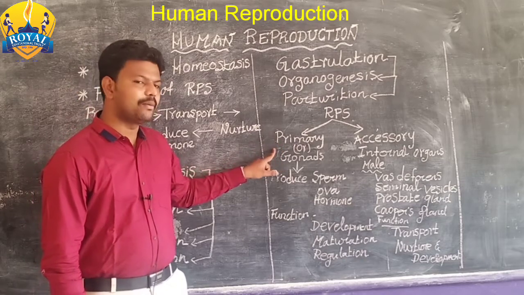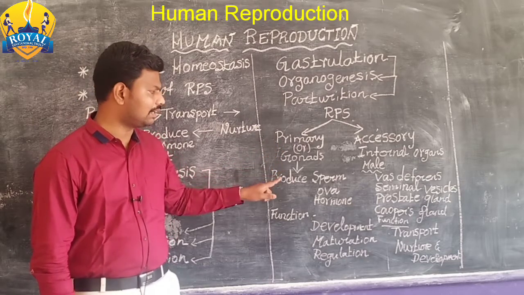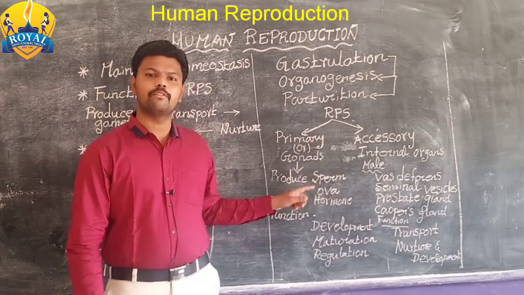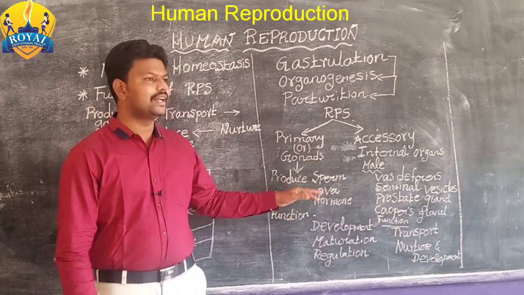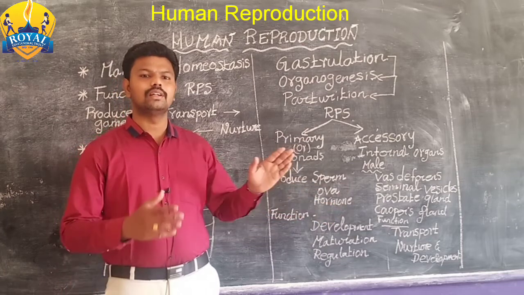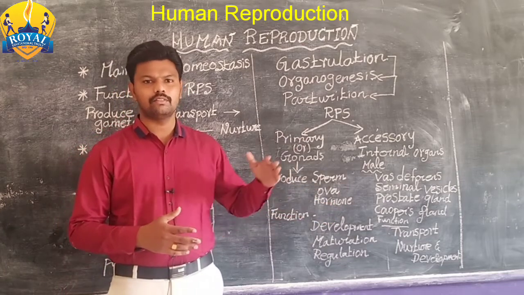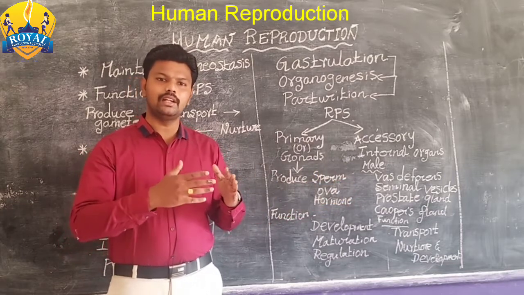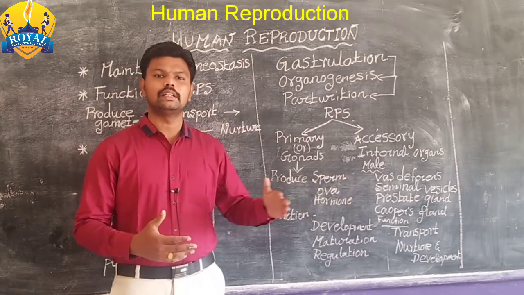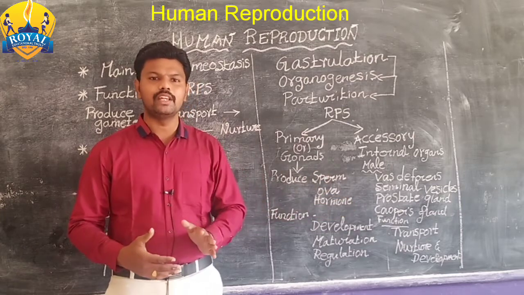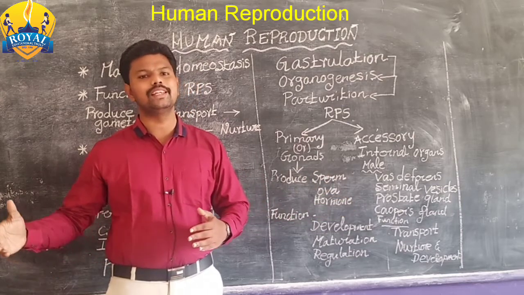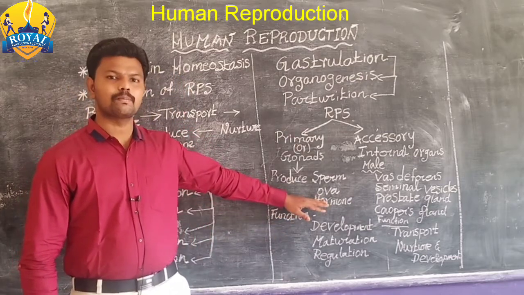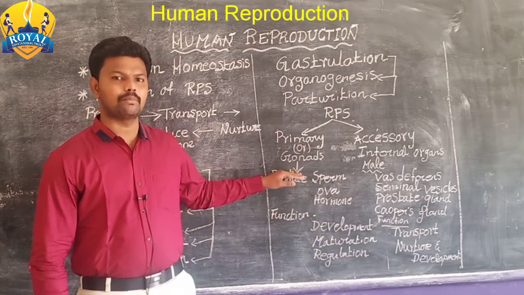The primary reproductive system or gonad can produce sperm in the male and ovum in the female. It can also produce hormones. From a male, it can produce the hormone testosterone. From the female, it can produce the hormone estrogen. So in this way, hormones play a vital role in reproduction.